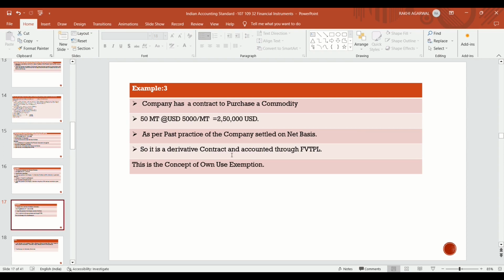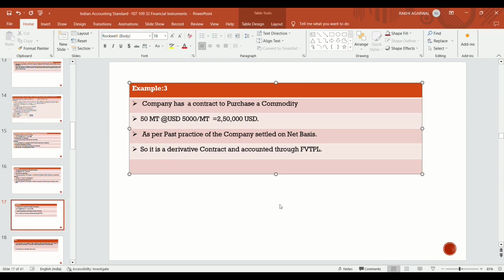In case of commodity, if settlement happens on a net basis, there is an obligation to pay on one hand and a right to receive cash on the other hand. So it is a derivative contract and always accounted through FVTPL. This is the concept of own use exemption. On gross settlement, own use exemption is provided, and on net settlement, it is a derivative transaction accounted through fair value through profit and loss.